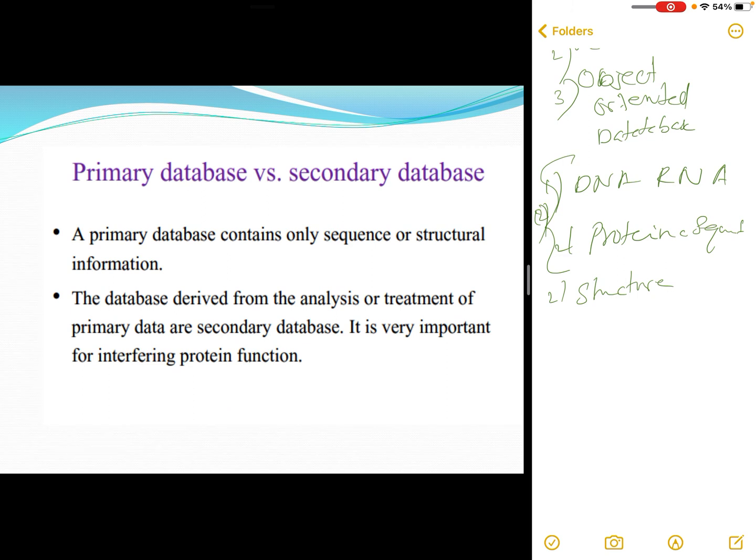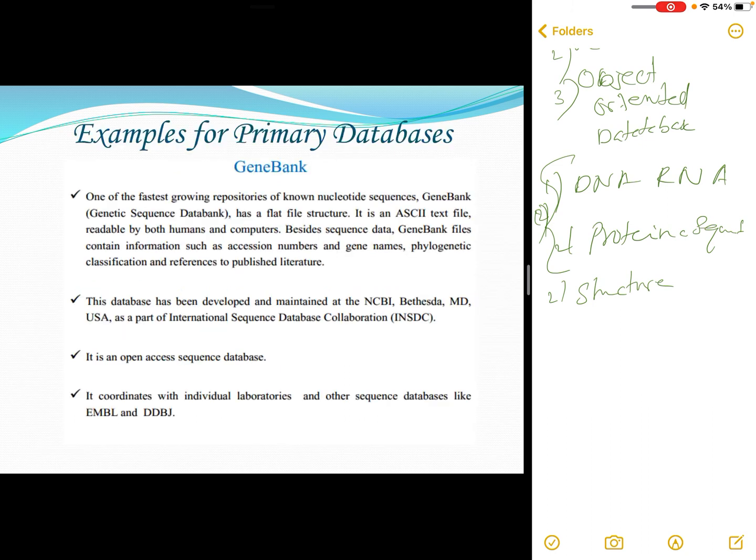Now, the difference between primary and secondary databases is that a primary database contains only sequence or structure information, whereas secondary database data is derived from the analysis or treatment of the primary data, and it is very important for inferring protein function. So primary and secondary databases have a lot of differences. Now we see some examples for different classifications of databases.